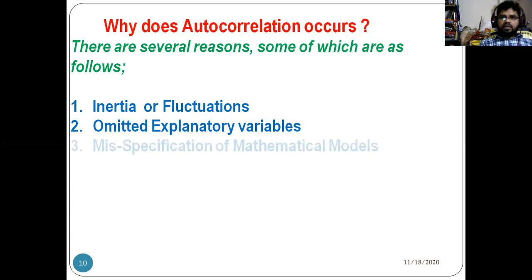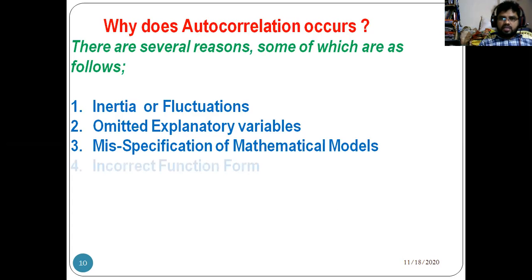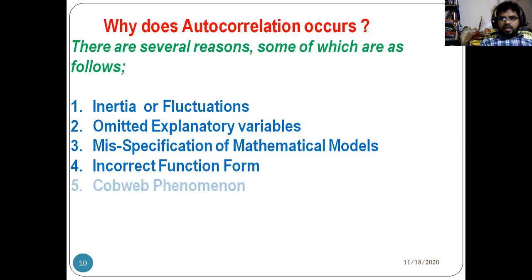The third one is misspecification of mathematical models. When you are framing a mathematical model, you need to take care whether the model is in the correct form or an incorrect form, as well as incorrect functional form. You should keep in mind which model is suitable for your objectives and your target variables. The fifth one is the cobweb phenomenon.